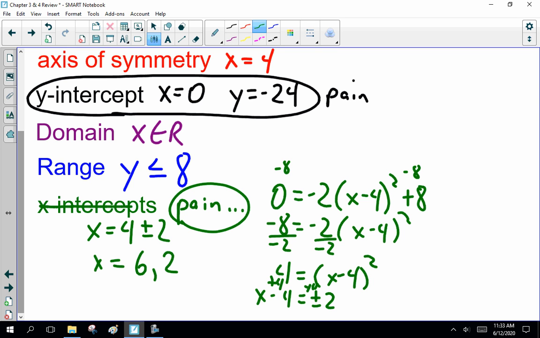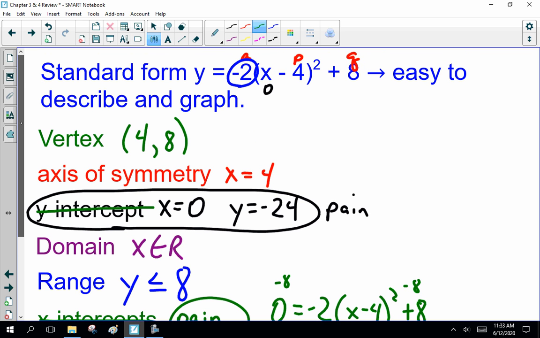So for this version, the x-intercepts and the y-intercepts suck. But domain and range, axis of symmetry, vertex, and drawing the graph are quite easy. Now, I didn't draw the graph because I'm being lazy. I should do that.